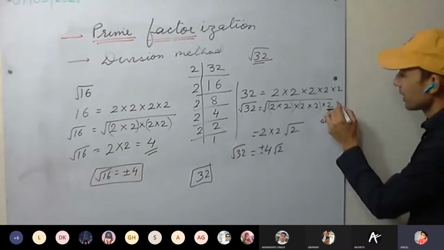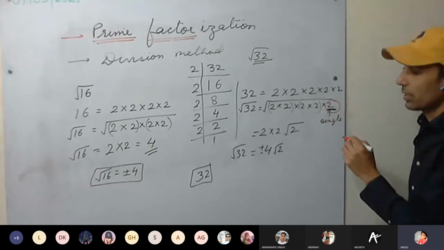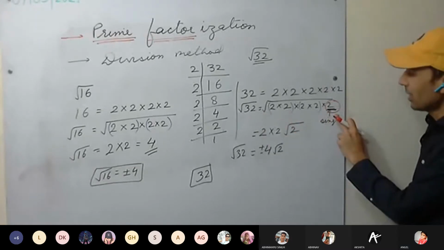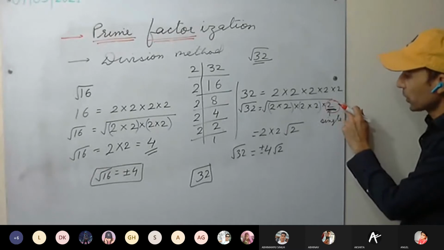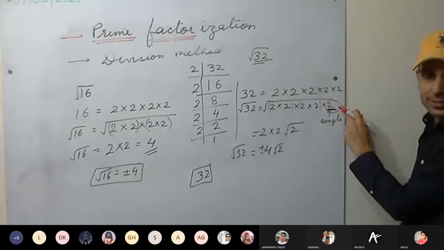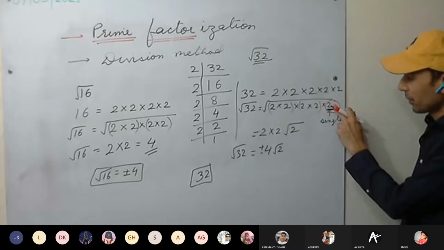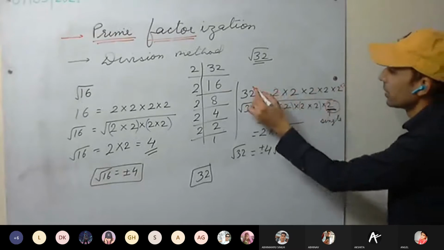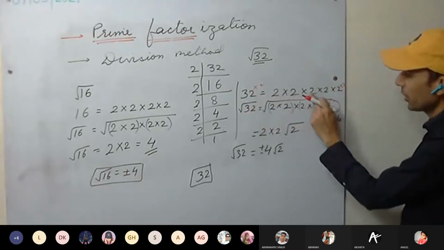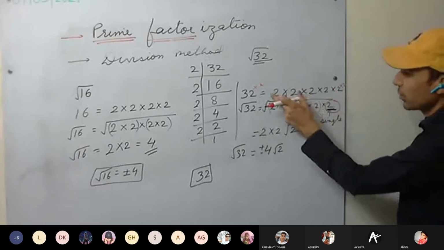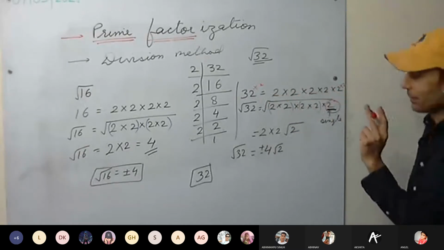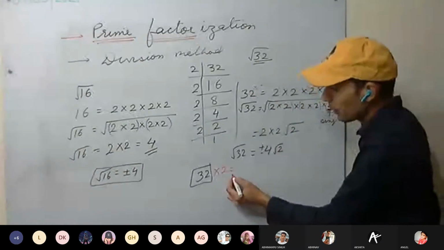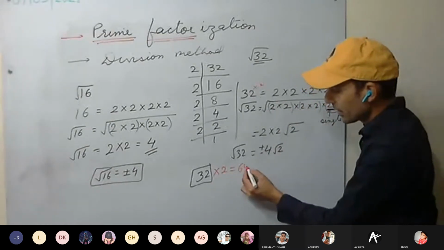Sir, 8 and 4. No, just pay attention here. This is single. This is single. If you multiply it with one more 2, this will be in pair. Yes, sir. It means 32 if I multiply with 2. Now how many 2's are there? 1, 2, 3, 4, 5, 6. So we can have 3 pairs. So, sir, it means if you multiply 32 by 2, we'll be getting 64.